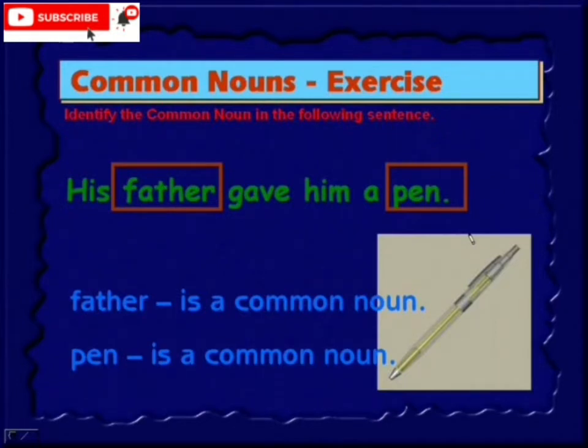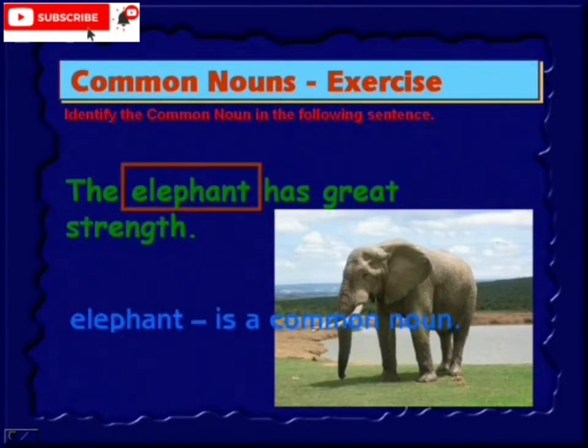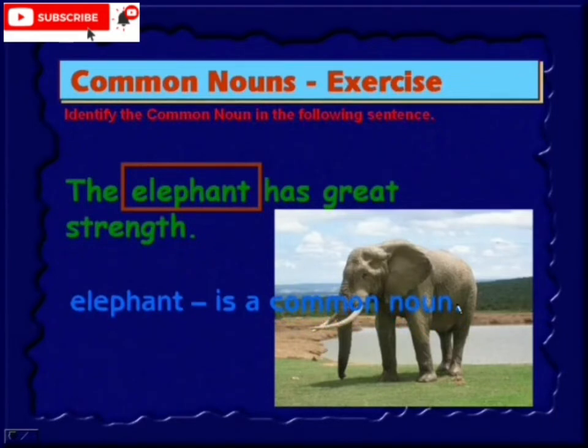Fine. We'll move to the next sentence. The elephant has a great strength. In this sentence, the common noun is elephant.